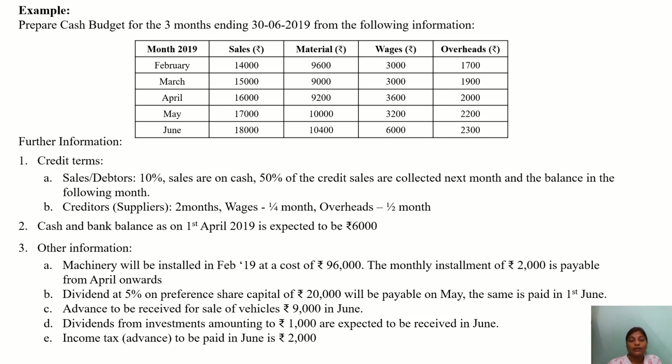Next, advance to be received for the sale of vehicle is rupees 9,000 in June. So this is also received, for sale of vehicle, so it will be a cash inflow. Next one is dividend from investment amounting to rupees 1,000, expected to be received in June. We have purchased shares of some other company where we are expecting a dividend payment of 1,000, which will be realized in the month of June. Finally, the last one, income tax, that is advance we are paying in the month of June, that is 2,000.